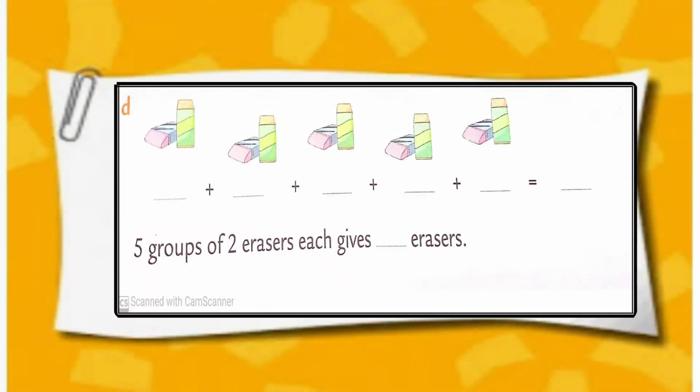Sum number D, 5 groups of 2 erasers each we have. So, we have to make repeated addition of 2 5 times. 2 plus 2 plus 2 plus 2 plus 2 is equal to 10. 5 groups of 2 erasers each gives 10 erasers.